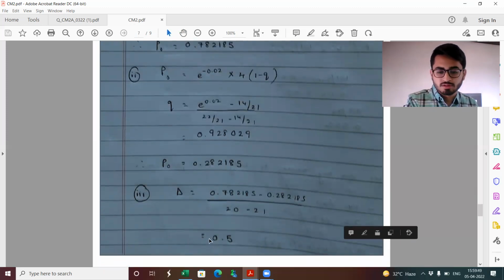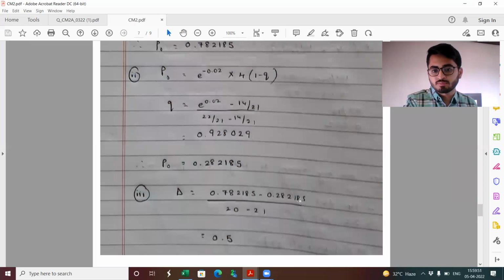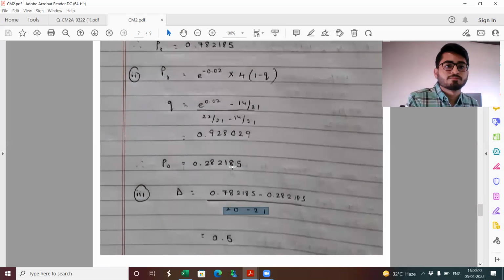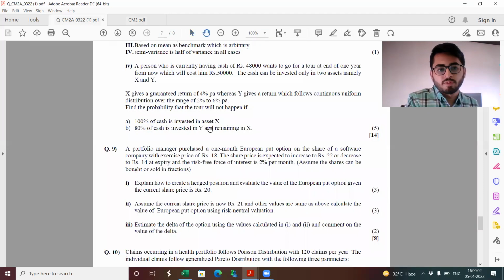Note that a minus sign over here is missing, but if we calculate this, the numerator is positive, the denominator is negative. This will come out to be negative, minus 0.5, which is expected. We know that the delta of a put option has to be negative. So that becomes the commentary as well.